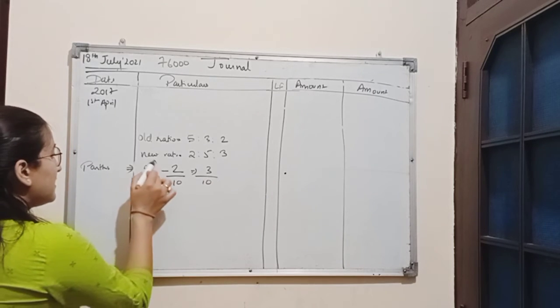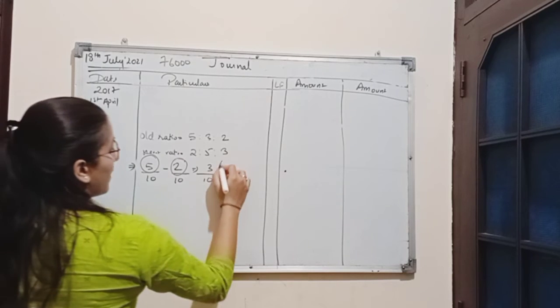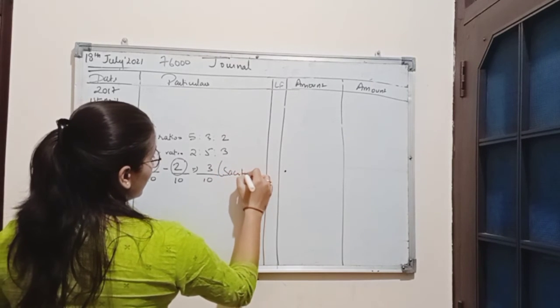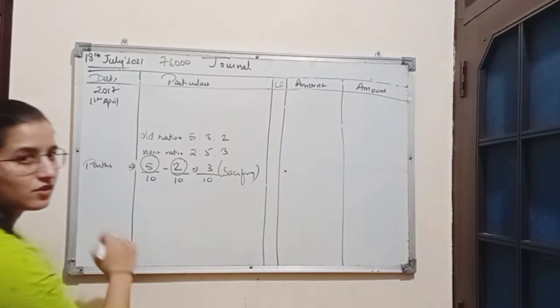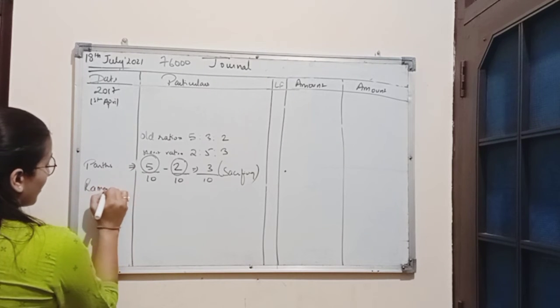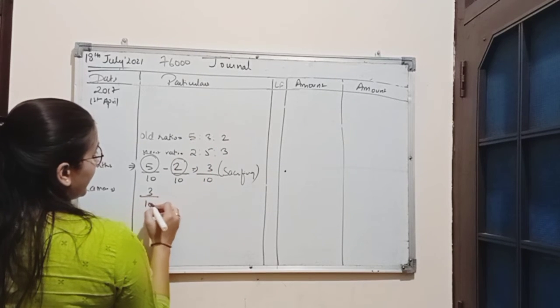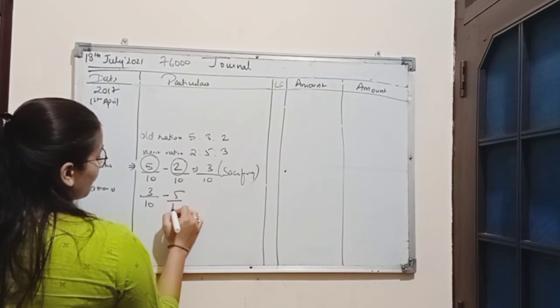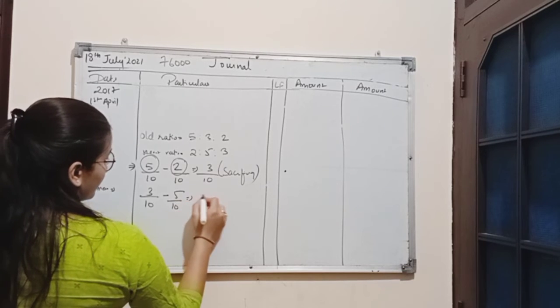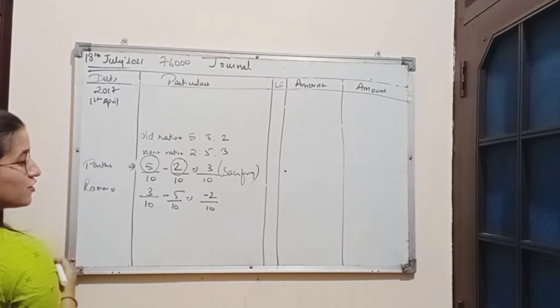Old share of Parth is greater than new share, that means Parth is sacrificing 3/10 share. Next we have Raman. Old share of Raman is 3/10 and new share is 5/10. Answer is -2/10.